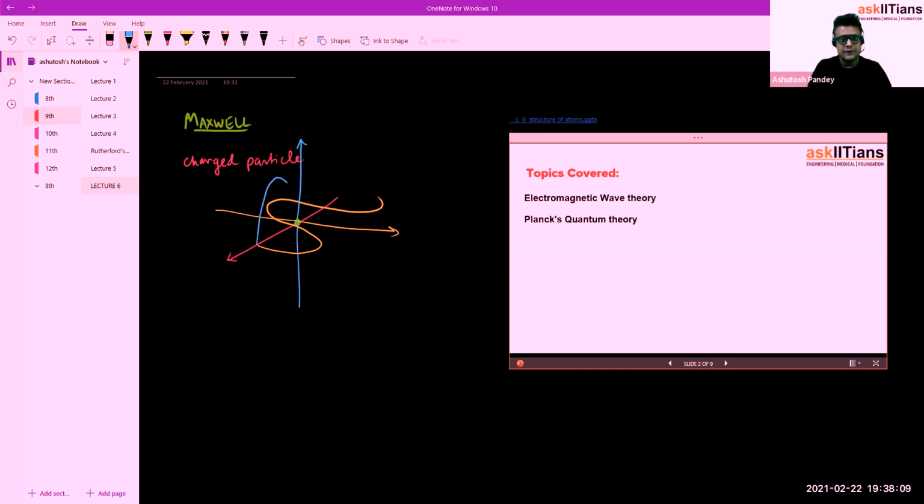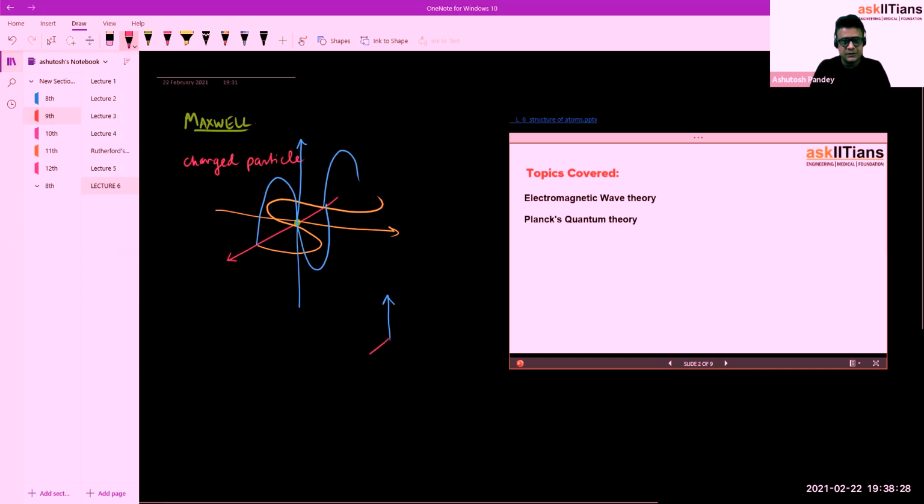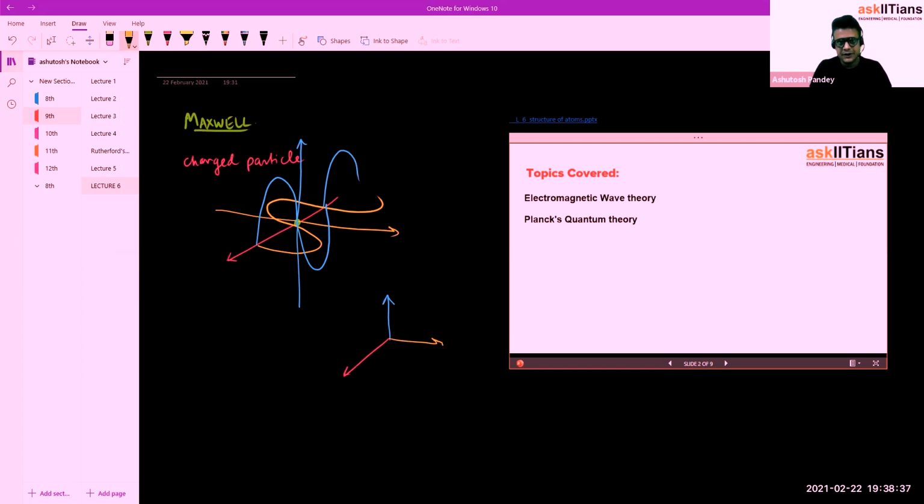So they all are perpendicular to each other. If we try to draw this, this axis is perpendicular to this axis, and is perpendicular to this axis.